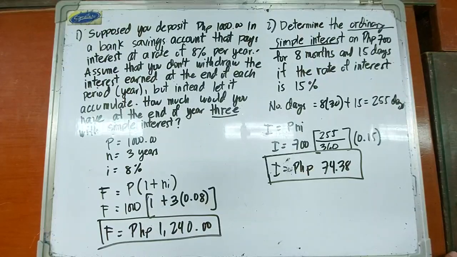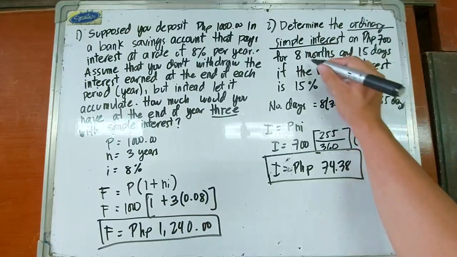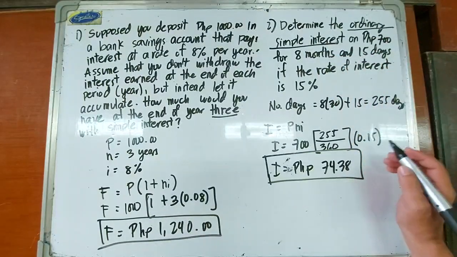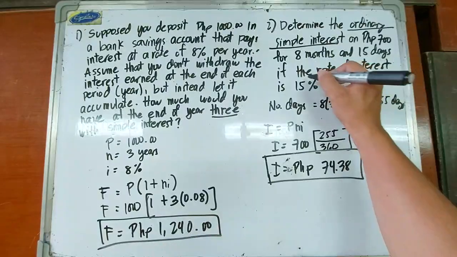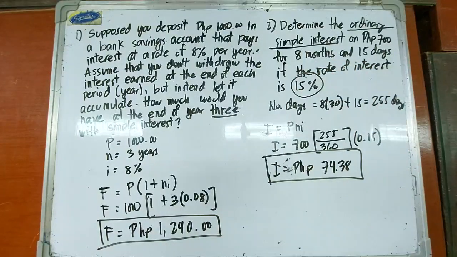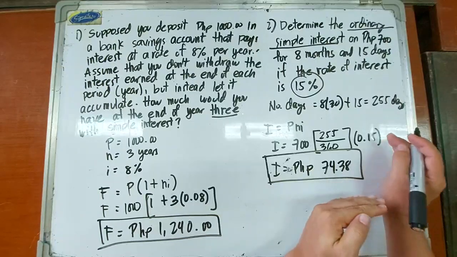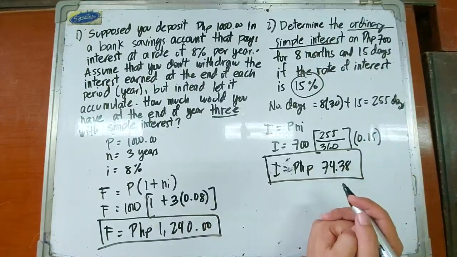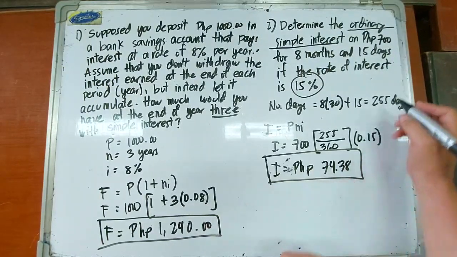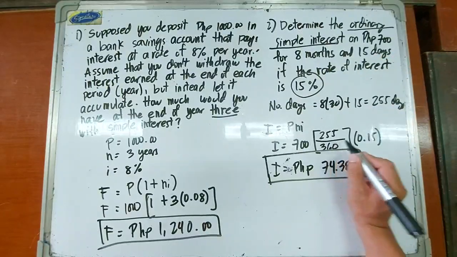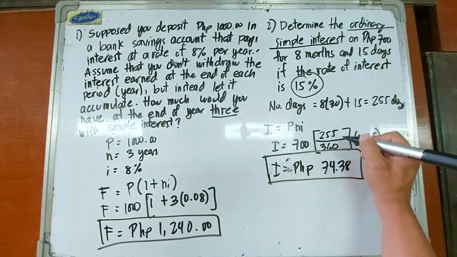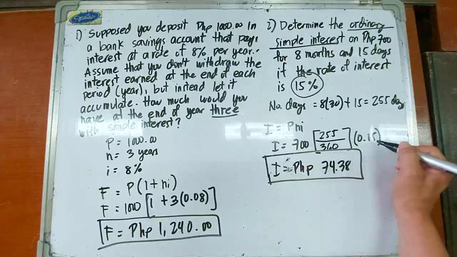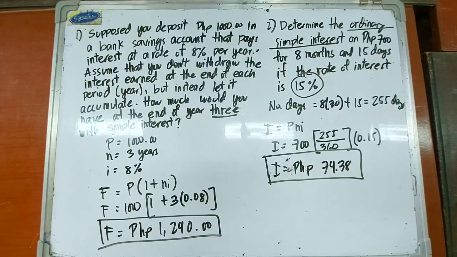So hindi na kompleto yung buong taon, so we need to compute. Kasi itong 15% for 1 year yan, ano? So we need to compute the equivalent interest for 255 days. So we simply divide 255 by the total number of days in a year and multiply it by the interest rate in 1 year.